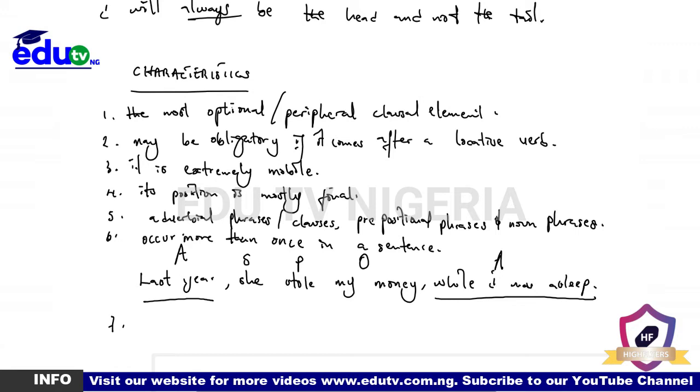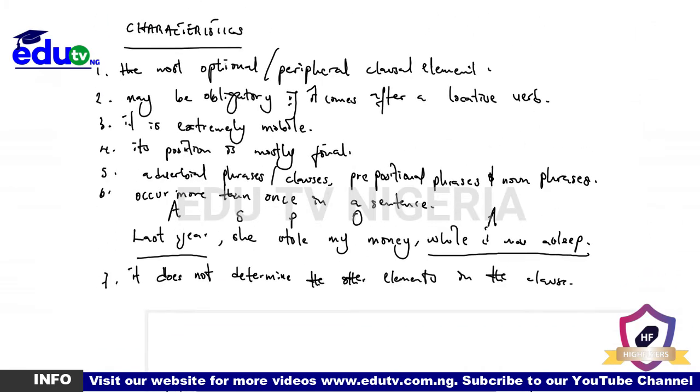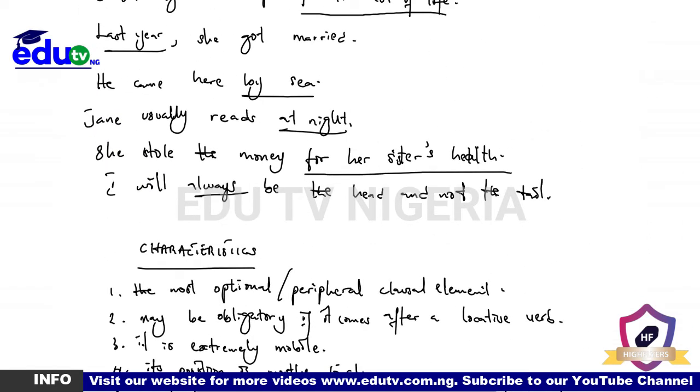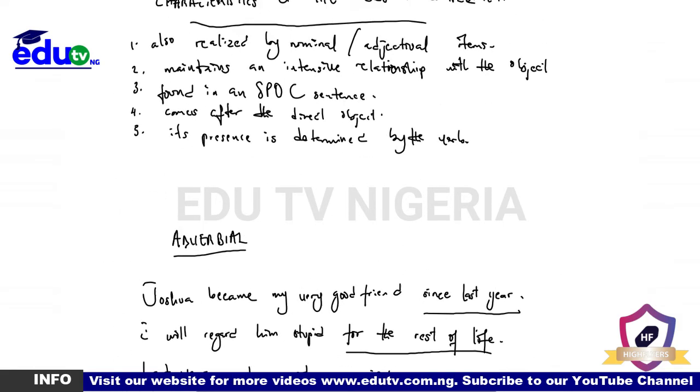And then I think that's the final feature. It does not determine the other elements that come in the clause. Of course, since it mostly comes at the final position, it has no way of determining the other elements in the clause. So adverbials do not usually determine the other items or the other elements that come in the clause. So that's the whole end about adverbials, and that means we've actually come to the end of the topic on sentential, sentence, or clausal elements.